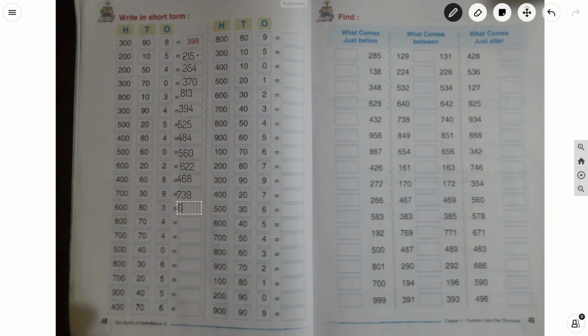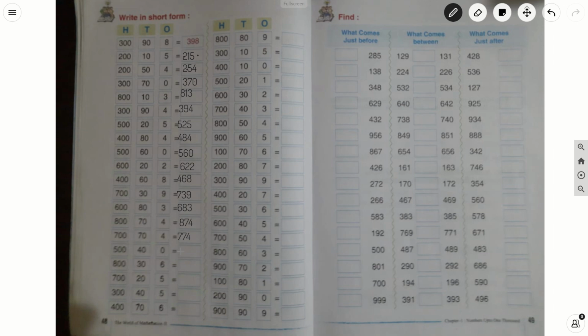Next number is 683. Next number is 874. Next number is 774.